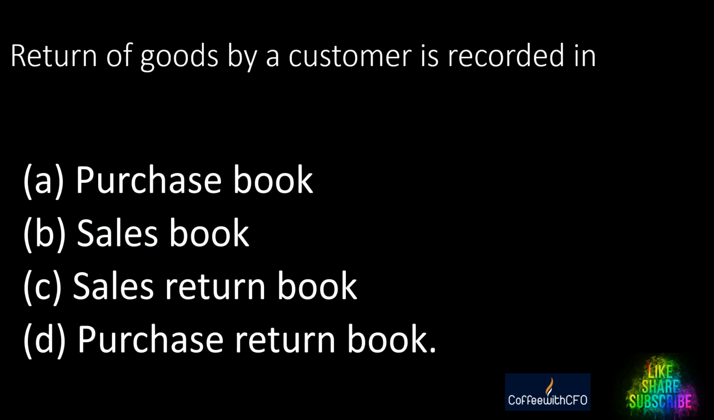Right? Next question. Return of goods by a customer is recorded in. The customer returned the goods. Where do you record? A. Purchase book, B. Sales book, C. Sales return book, D. Purchase return book. You have sold to the customer and he is returning. Which book? Quickly, easy, you can guess it. Yes, rightfully guessed. The right answer is sales return book. Return of goods by a customer is recorded in the sales return book.